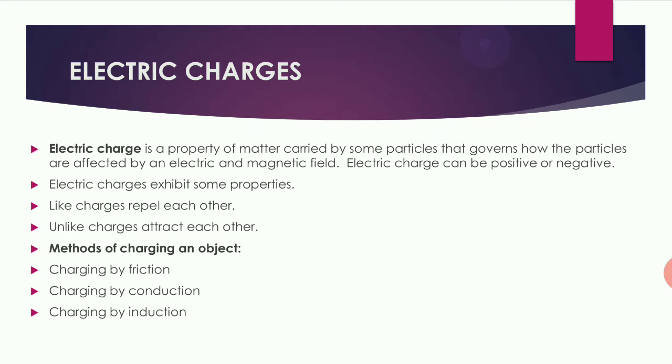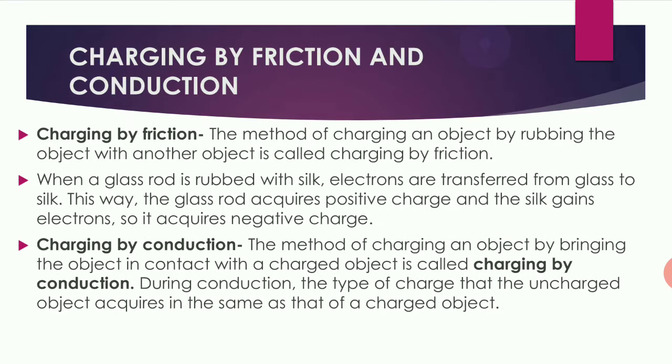Now, what are the methods of charging an object? There are three different methods of charging an object: charging by friction, charging by conduction, and charging by induction. First, we are going to learn about charging by friction. The method of charging an object by rubbing the object with another object is called charging by friction. If you rub one object over another, this type of charging is called charging by friction.